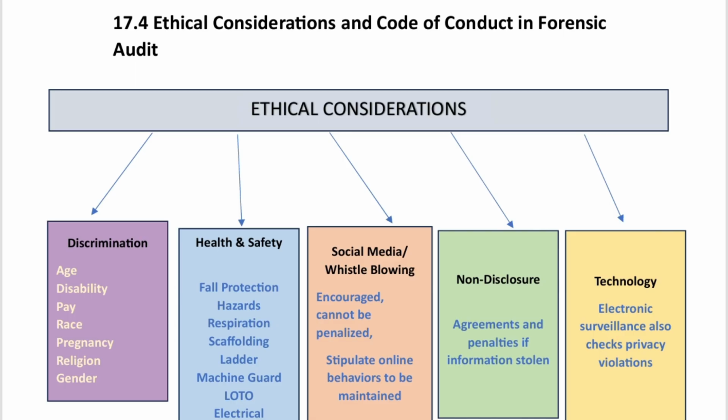So, 17.4, the title says Ethical Considerations and Code of Conduct in Forensic Audit. It has two parts. One is ethical consideration, another is code of conduct. And this 17.4 has a lot of pages and theory to read, but I have broken it into small parts and visually managed so that you are able to learn very easily and quickly.